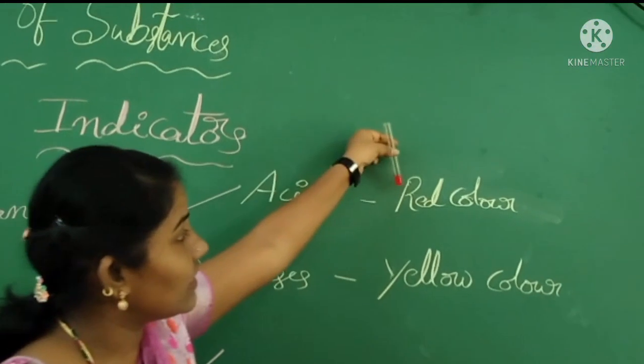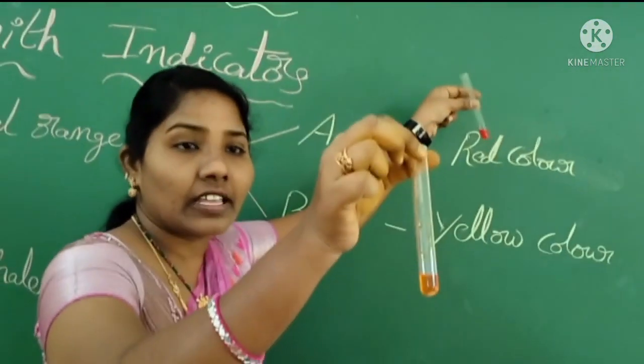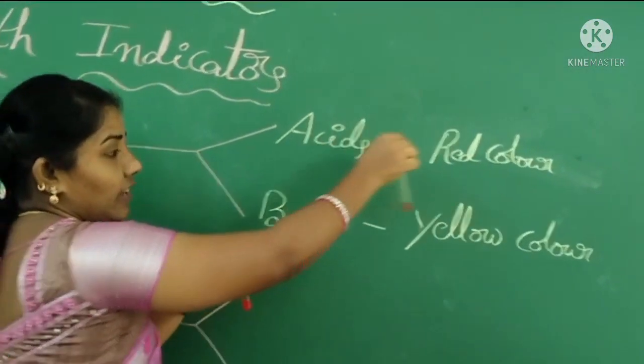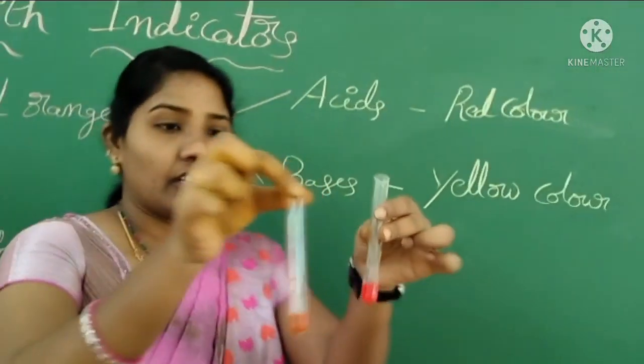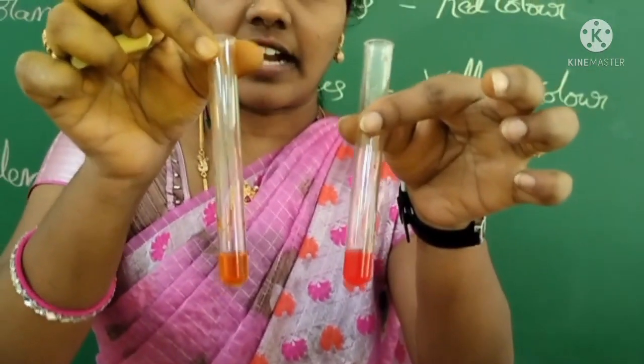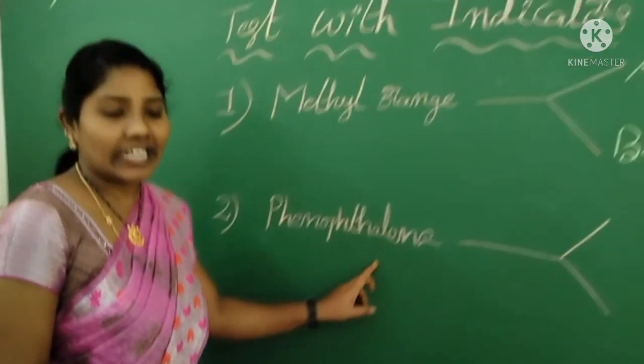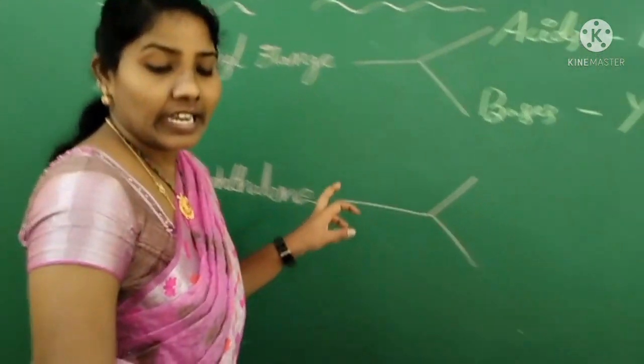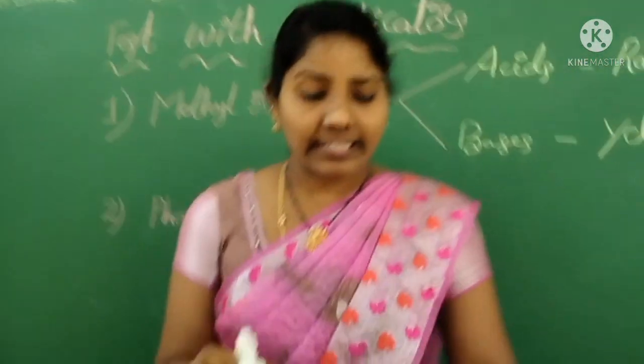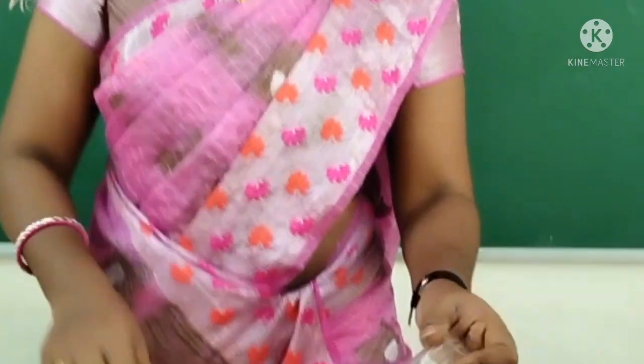Once again observe: these are the acids, so acids give red color. These are the bases, so bases give yellowish color. Children, understand? Good. Now coming to the phenolphthalein indicator. With the phenolphthalein indicator, we can test which color acids and bases give.